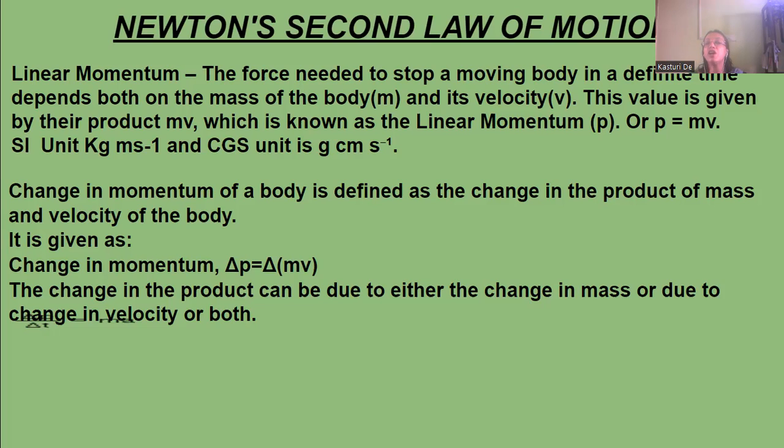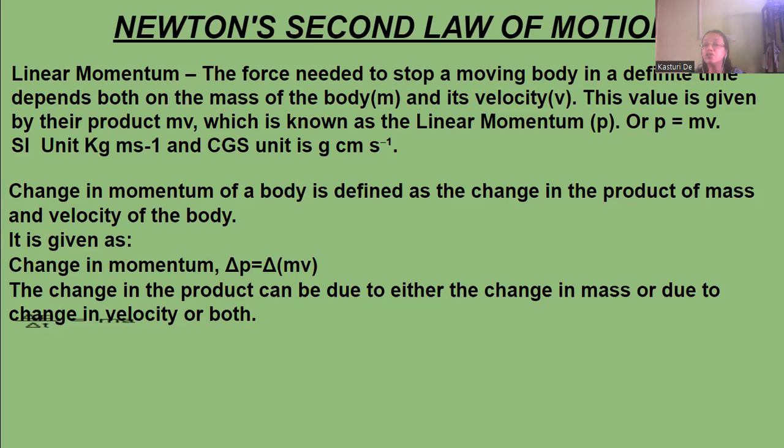So change in momentum of a body is defined as the change in the product of the mass and the velocity of the body. Linear momentum is mass into velocity, and change in momentum will be the change in the product of the mass and velocity. It is given as change in momentum, delta p, is equal to delta mv.